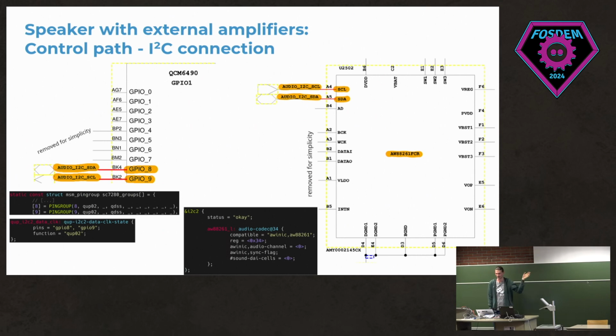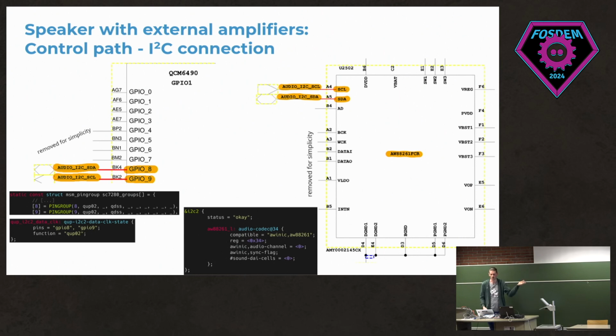Yeah, so this is connected to the SCL and SDA pins, so for I2C, on this AW88261 chip, which is just a speaker amplifier. This is used for this speaker connection, so how you output audio on this device. It is used for controlling this amplifier, so telling it some information that it needs to know to be able to properly amplify the audio that's coming. The audio data will be on the next slide.